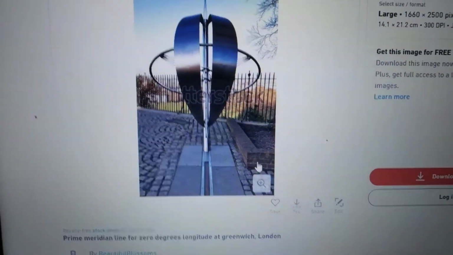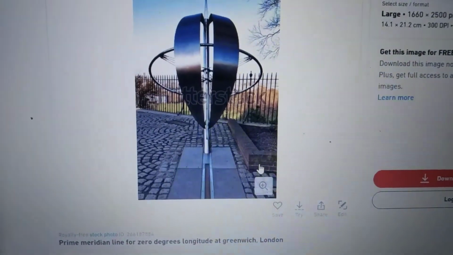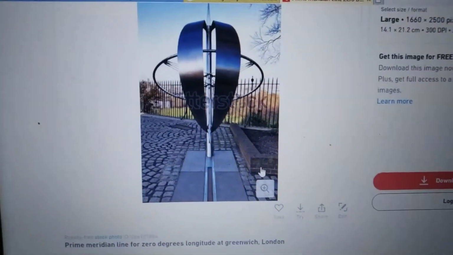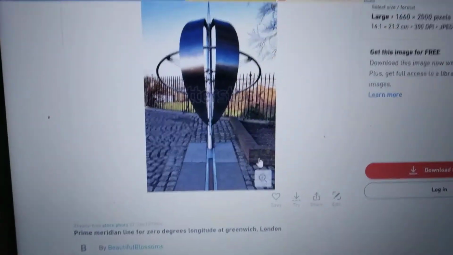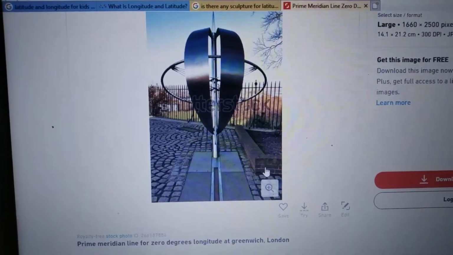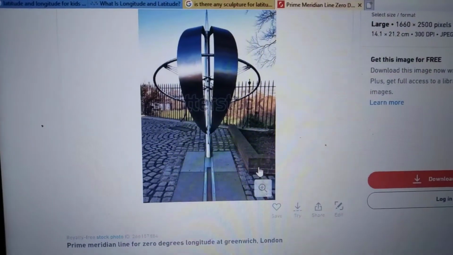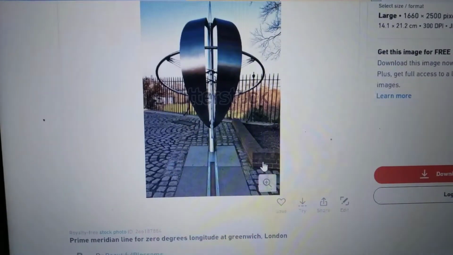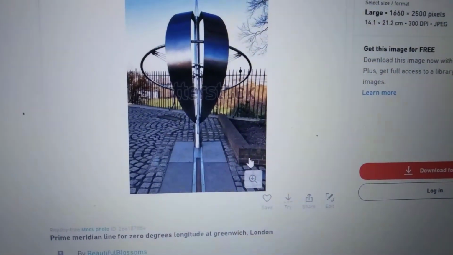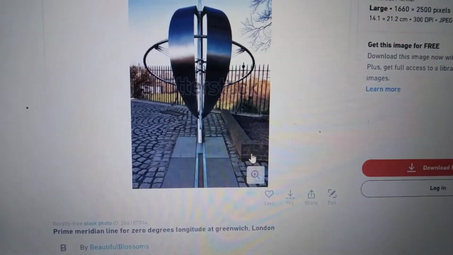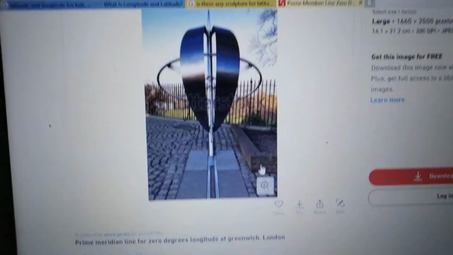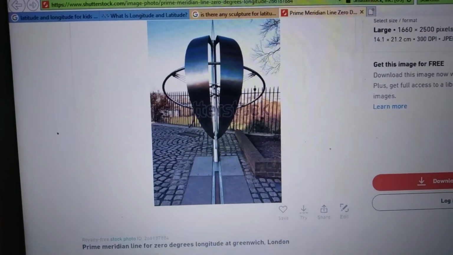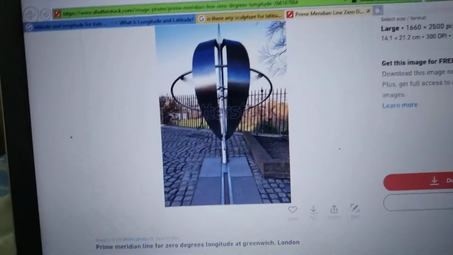Have you seen a globe, children? On the globe, many lines will be there. Those are called imaginary lines that run from north to south and east to west on a globe. We use these imaginary lines to find the exact location of a place on a map or on a globe. These imaginary lines are the lines of latitude and lines of longitude. Today we are going to discuss what is meant by latitude and what is meant by longitude.